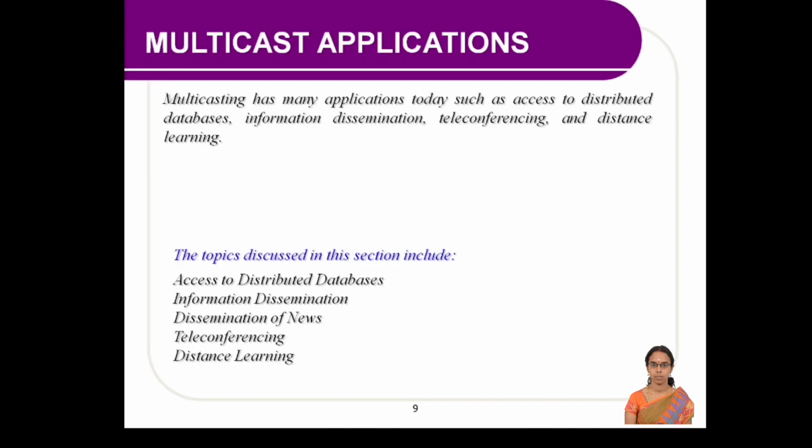So a few of the multicasting applications are access to distributed databases, information dissemination, dissemination of news. So when we forward any news, it will be forwarded to specific groups, similar to the WhatsApp groups we create. Also teleconferencing and distance learning. So only the specific users that are related to the particular message will get the data. We are not forwarding the message to everyone connected to the network.